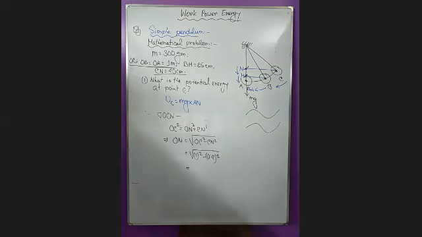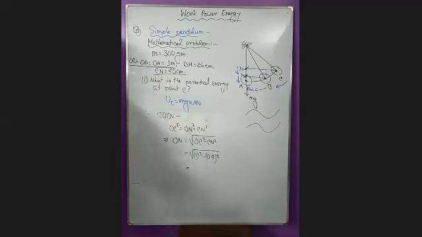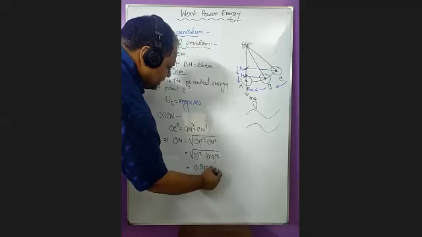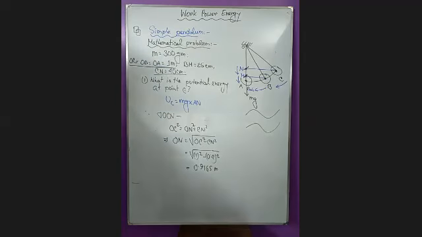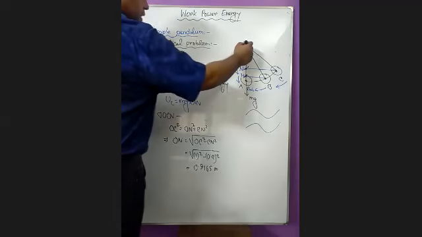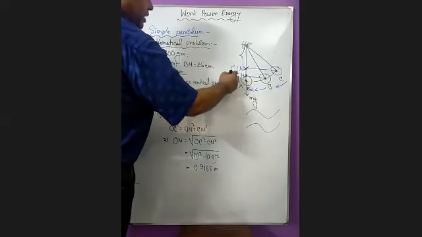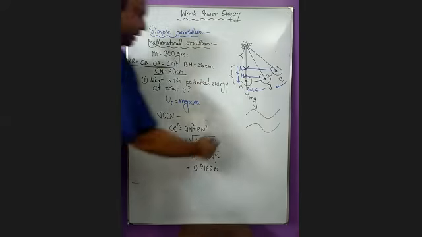So what will be the value of ON? Give me the answer. 0.9165. Okay, this is ON. So if I determine the ON value, I can easily determine now the AN value.